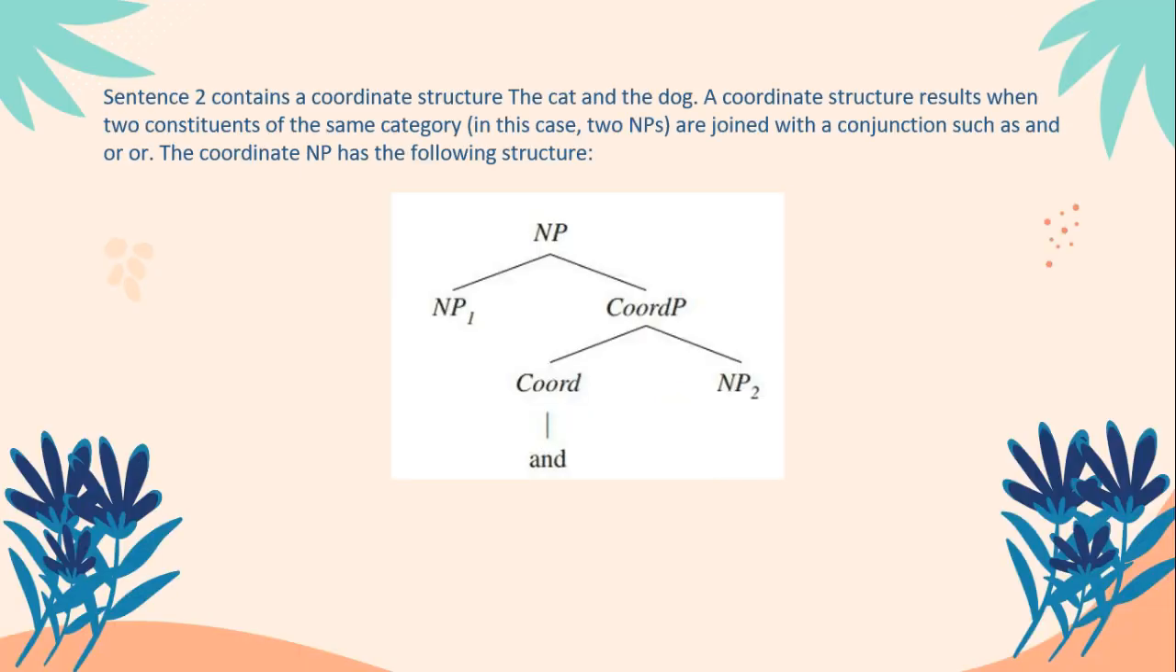The second sentence contains a coordinate structure, the cat and the dog. A coordinate structure results when two constituents of the same category, in this case two noun phrases, are joined with a conjunction such as and or or. Though this may seem counterintuitive, in a coordinate structure the second member of the coordination forms a constituent with the conjunction and.